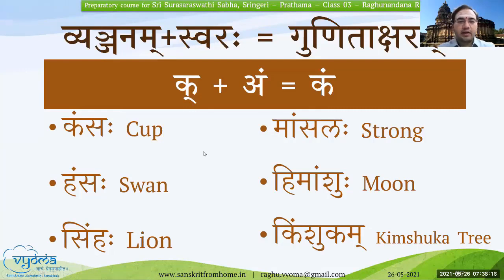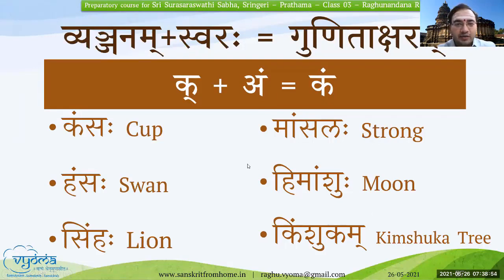If you see here again, kam, it can be k plus am, k plus im, and so on. There are a few examples here. For example, s plus im, simhaha. It is im. Anuswara and visarga can take any of the swaras for their pronunciation. Similarly here, kimshukam, himamshuhu, mamshuhu, am. And here if you see shuhu, it is uhu basically, and not aha.